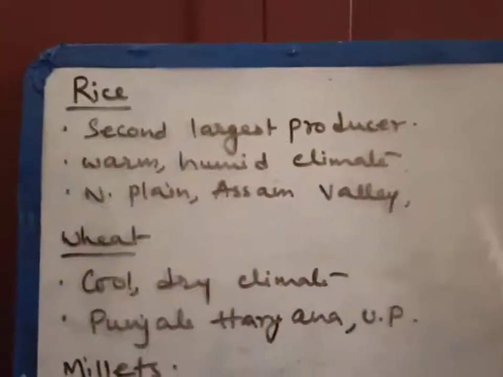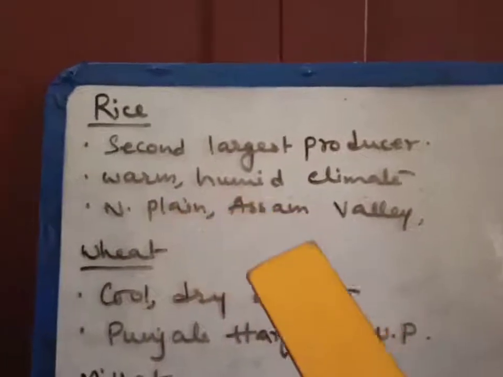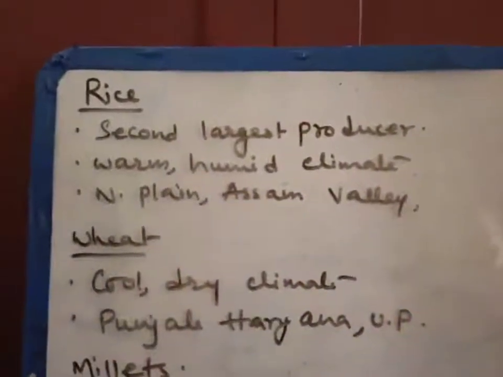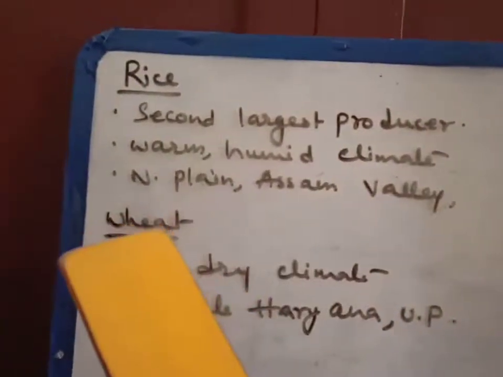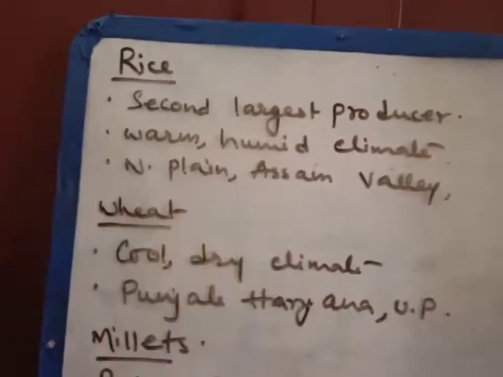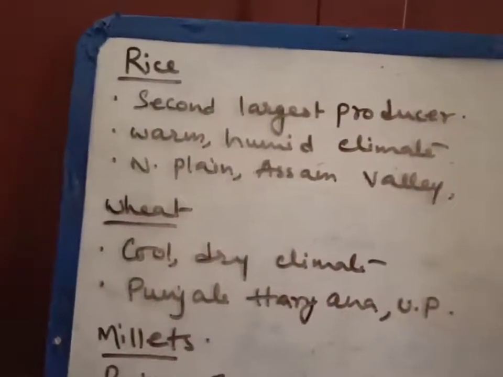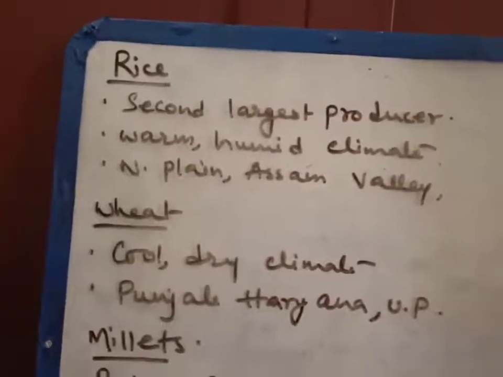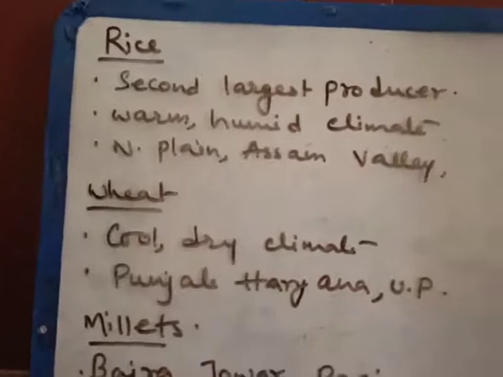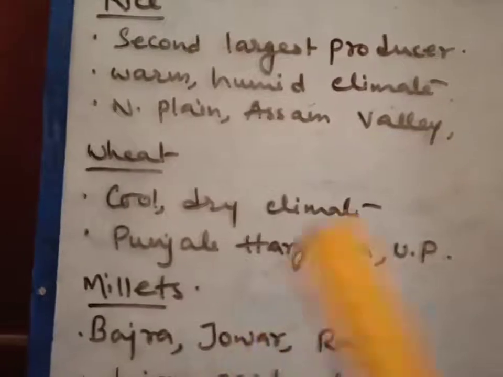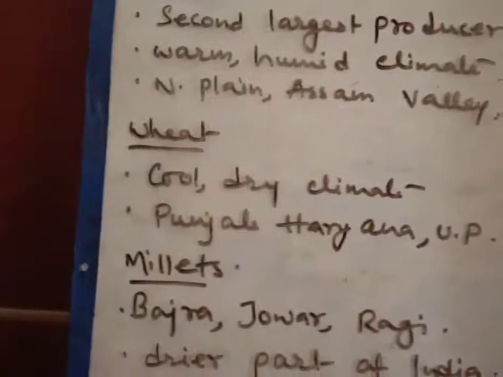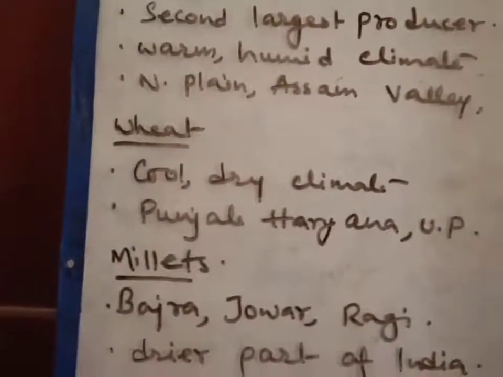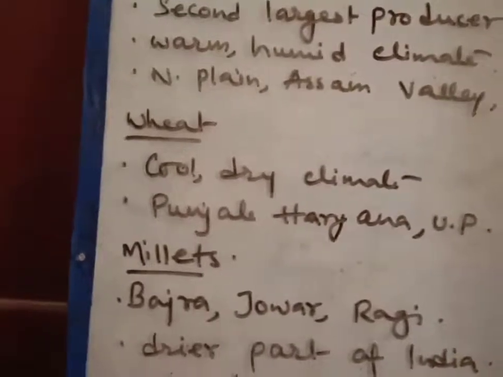Rice needs warm and humid climate and plenty of water. The main rice growing areas are the northern plain and the Assam Valley, and some parts of the plateau region, and the coastal areas of East and West India. And one more point that I want to tell, that in East India and South India, farmers are able to grow 2 or 3 crops of rice in the year, because there is enough water.